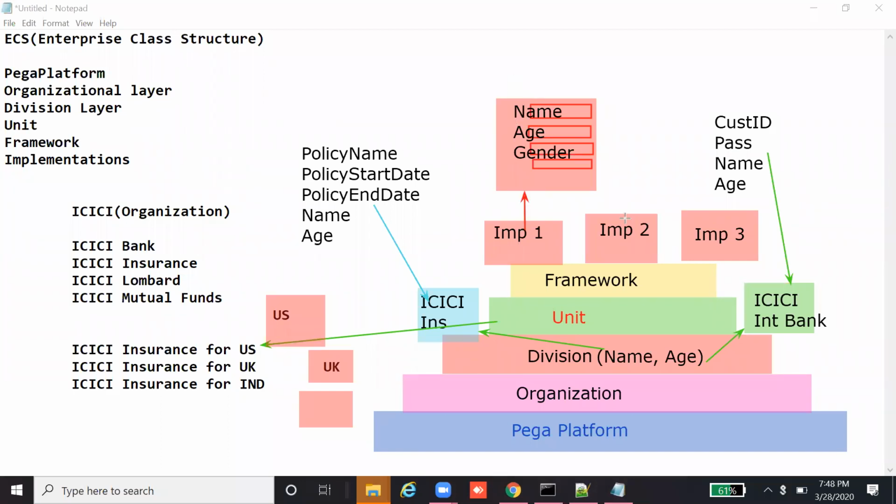Similarly, my other implementation is also a separate application. In this also I need to design this screen, and in this also I need to design this screen. So in this scenario, I need to create the screen here, and here, and here. That means in three applications I need to create this screen, these properties, this field, the flow and assignment, and all these things.